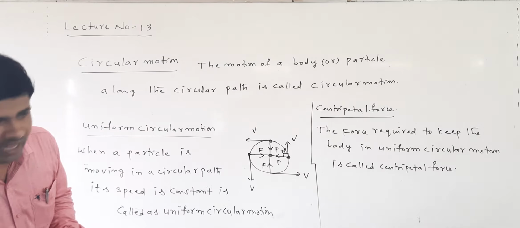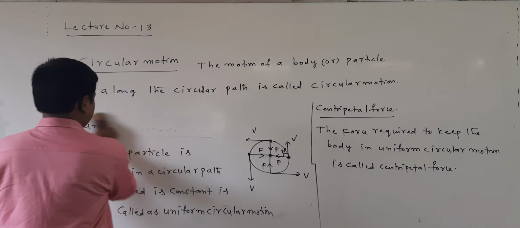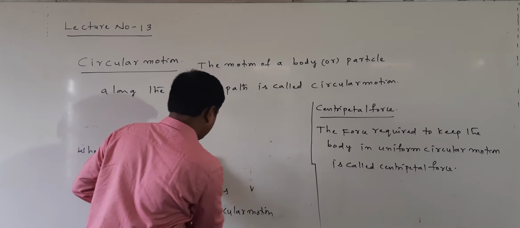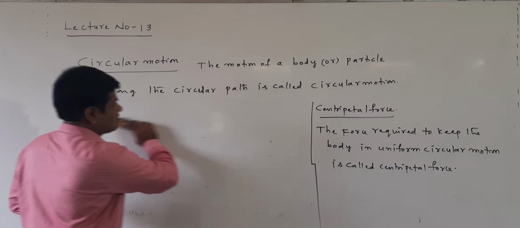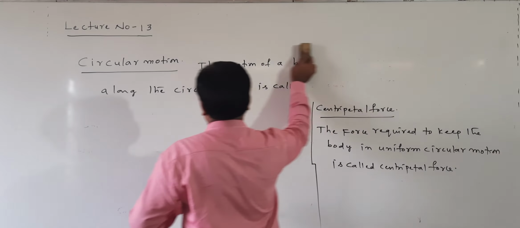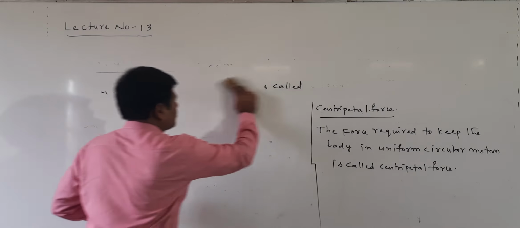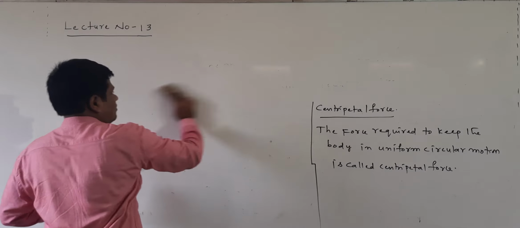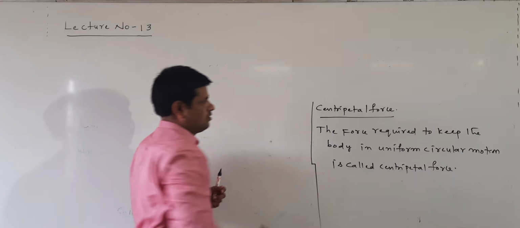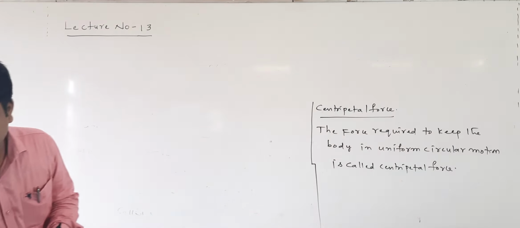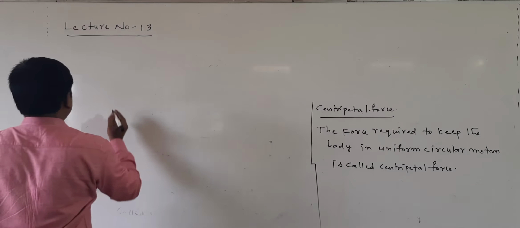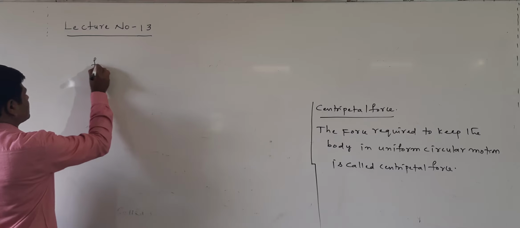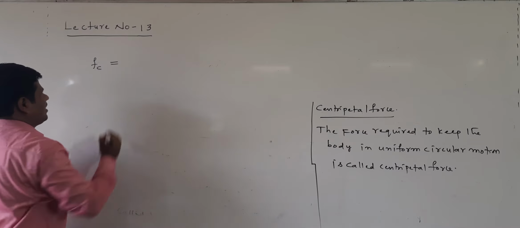What is the formula of the centripetal force? Now we will discuss here. Centripetal force Fc, I am writing here.